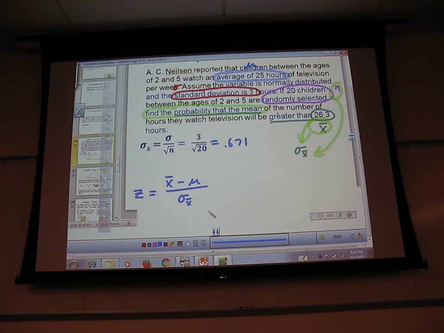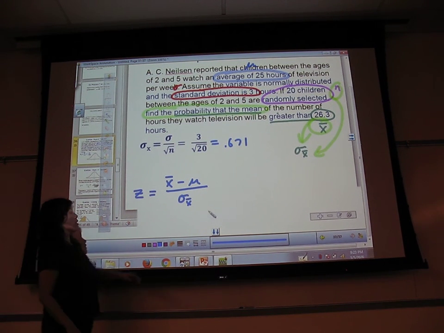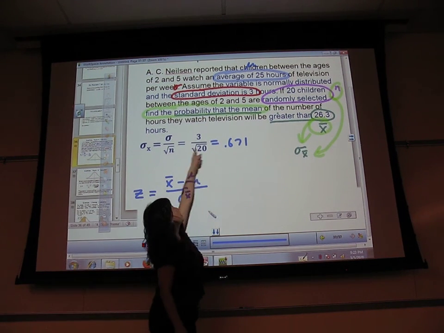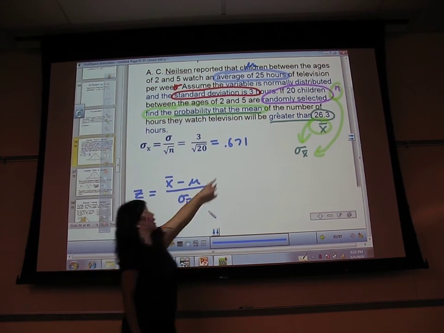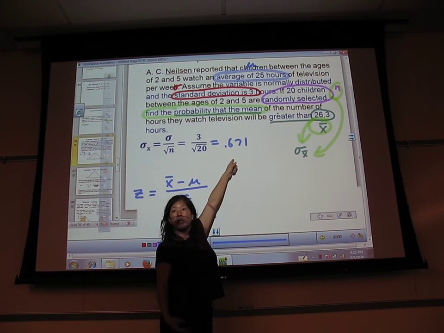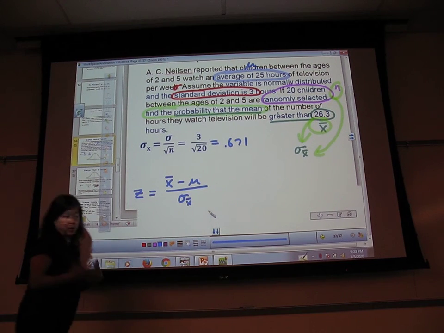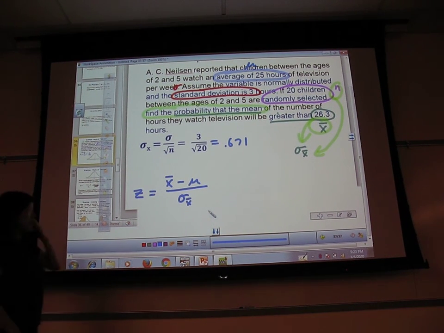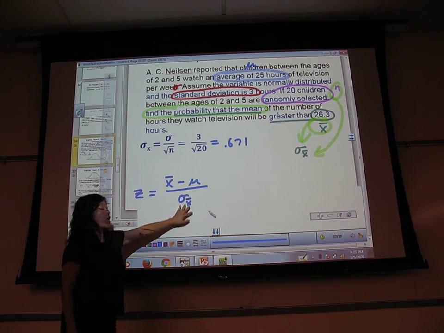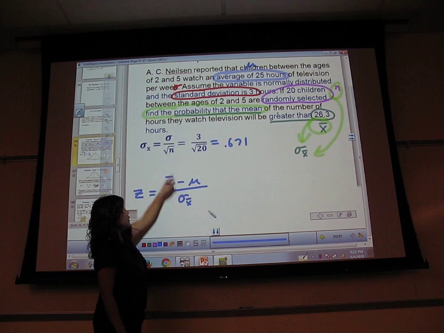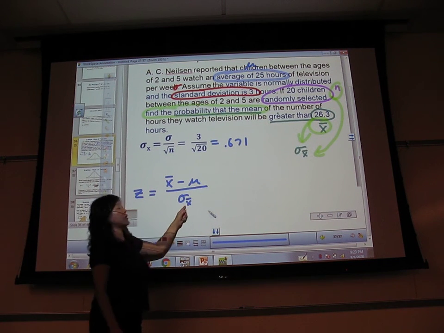So Joey, when you're talking about why does this matter, or where does it come into play, the only place it comes into play is instead of using sigma here, I'm going to use sigma x bar. So instead of this being 3, it's going to be 0.671. That's the one step that changes. Instead of using sigma 3, I'm going to use sigma x bar, 0.671.